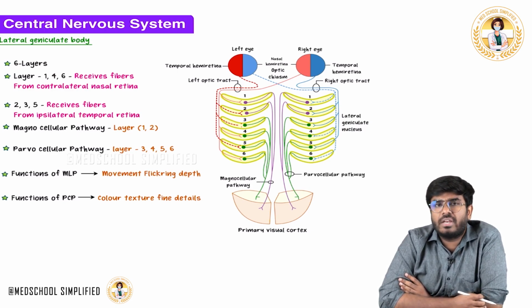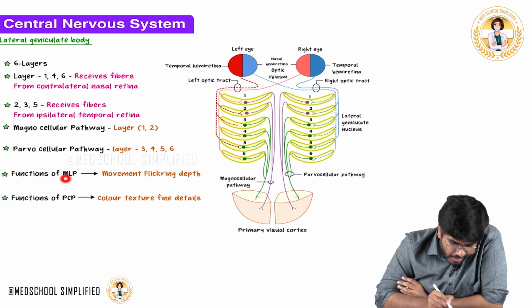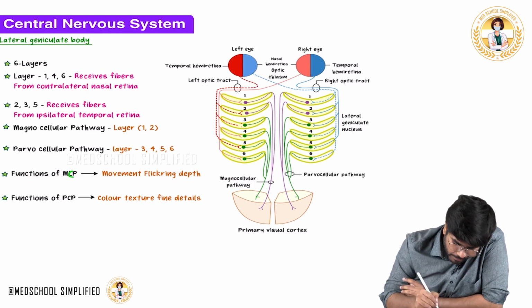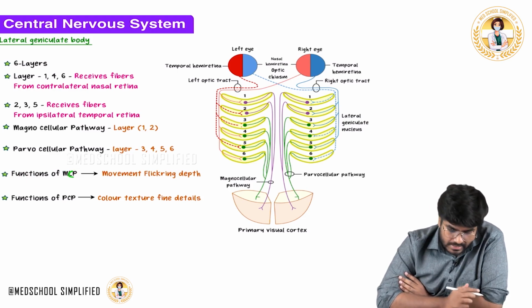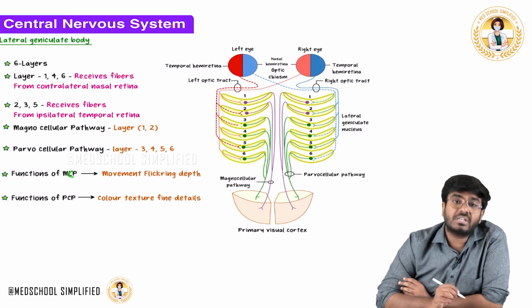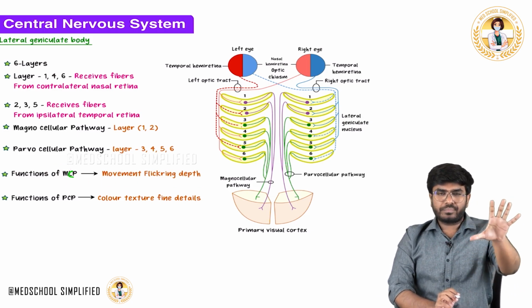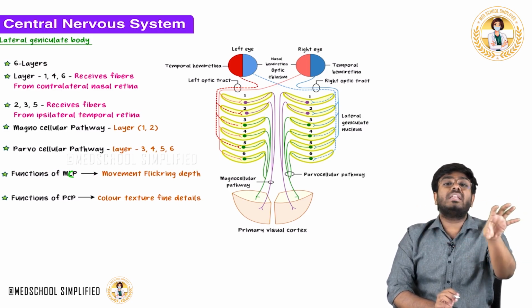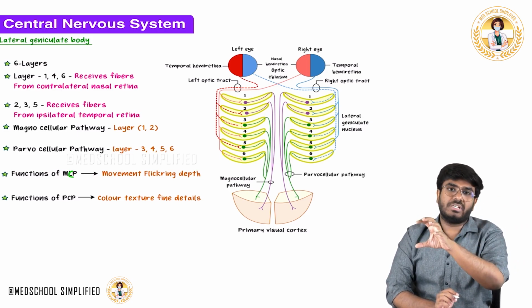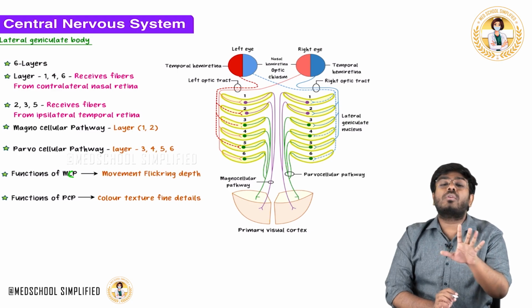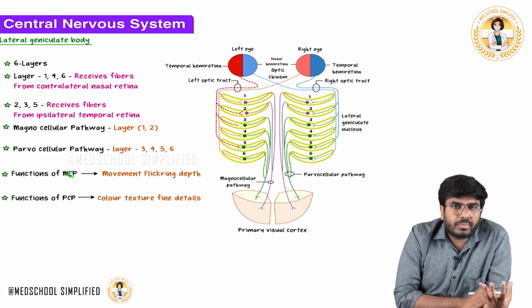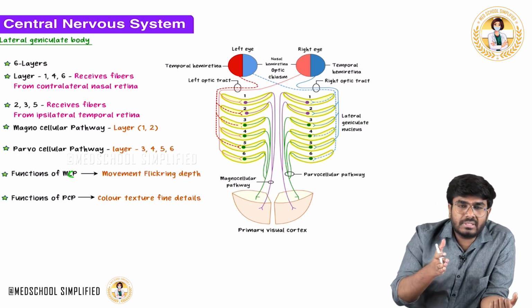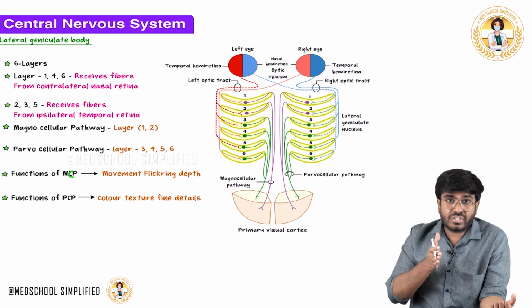But which type of visual information? That's important. The function of the magnocellular pathway, magno for movement, remember M for M. The magnocellular pathway is taking the information about movement. If someone is moving in front of me, that movement is captured and goes through the magnocellular pathway. Also flickering, light flickering, and the depth. Depth is 3D vision, or stereopsis.